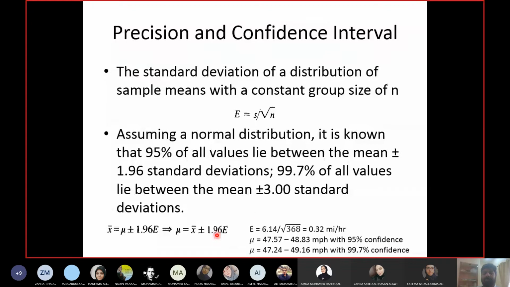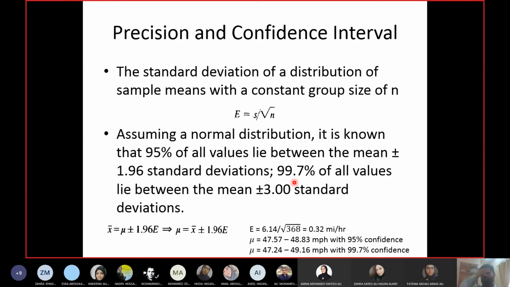The other part is that 99.7% of all values, which is almost 100%, lie within a range of X bar plus minus 3 times the standard deviation of the population, E. So X bar plus minus 3 times E gives you the range for 99.7% of values, or, applying to the speed data, the range of speed for 99.7% of drivers.